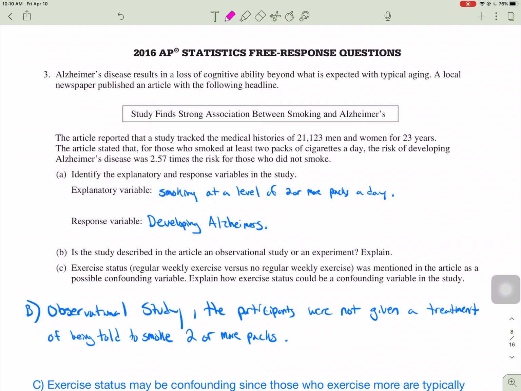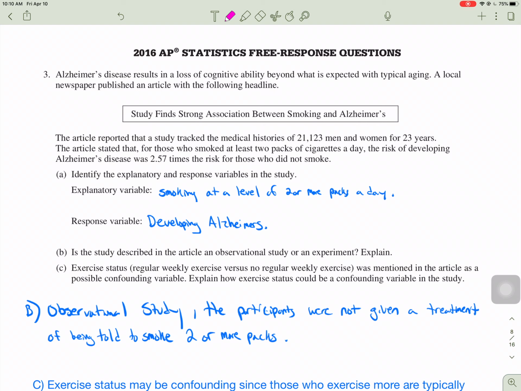Good. Part C, exercise status, regular weekly exercise versus no regular weekly exercise, was mentioned in the article as a possible confounding variable. Remember, confounding variable is a different variable that may be the reason for certain results that we see. So explain how exercise status could be a confounding variable in the study.